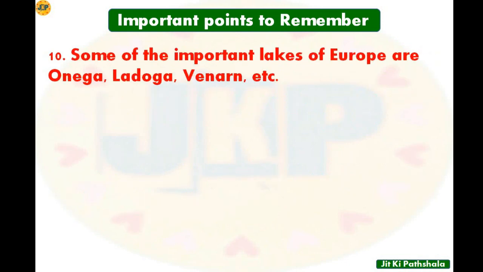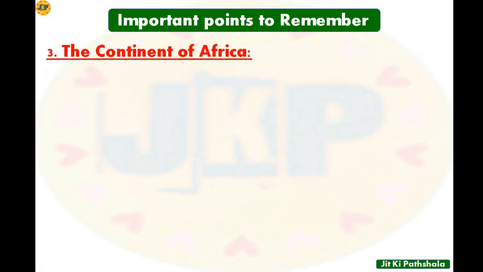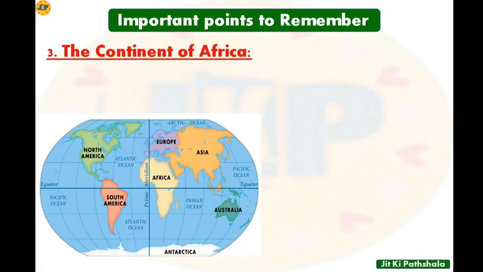Point number 10 is, some of the important lakes of Europe are Onega, Ladoga, Vänern, etc. So these are some of the important lakes that we have in the Europe continent. Now we will see about the continent of Africa. So here you can see this is Africa. So let's see some of the important points of Africa.